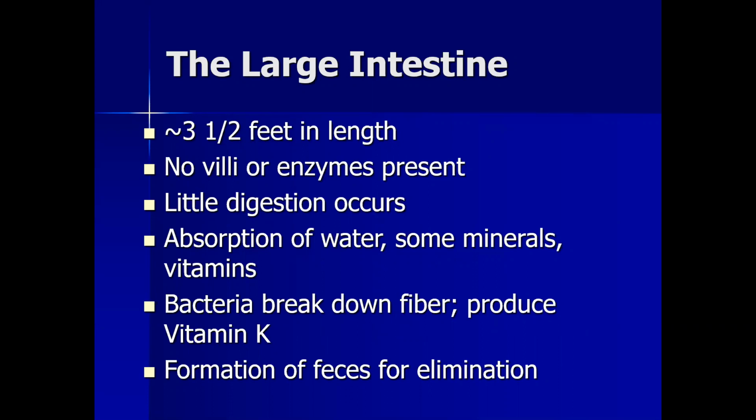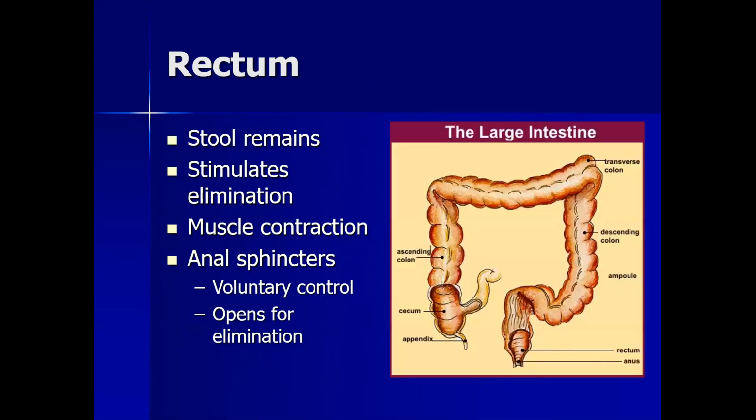The large intestine is around half a foot in length. Villi are absent and few enzymes are present here. Little digestion occurs, mainly absorption of water and minerals. The bacteria present in the large intestine produce vitamin K, and formation of feces and elimination take place in the large intestine. So this is the overall structure of the large intestine. Through the rectum and anus, defecation occurs.